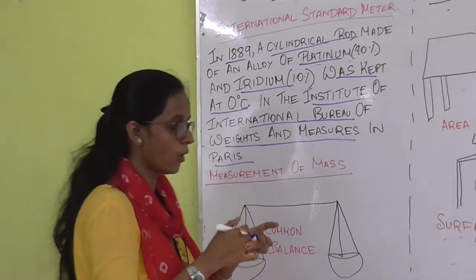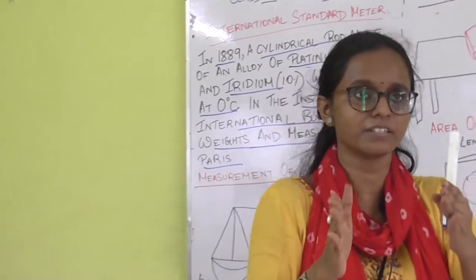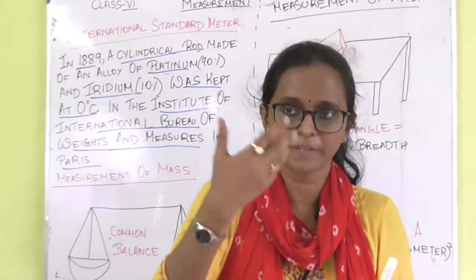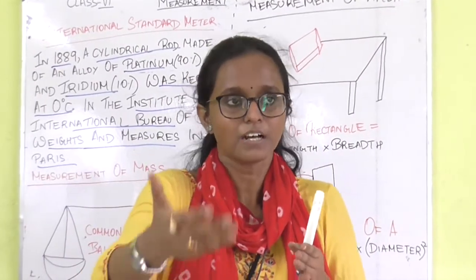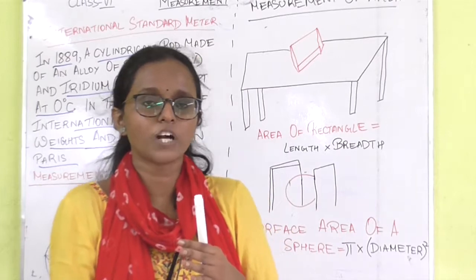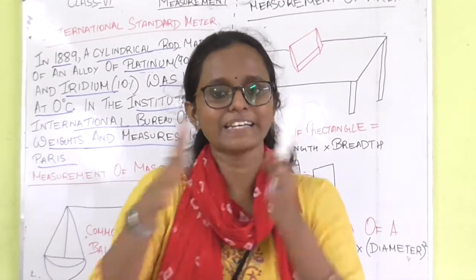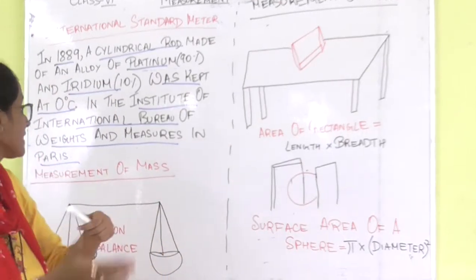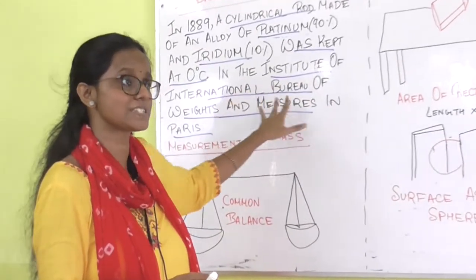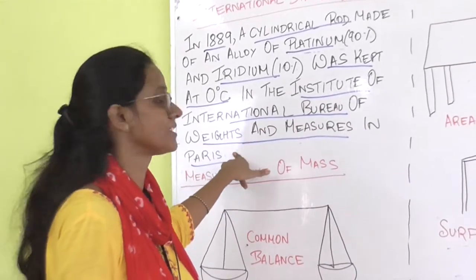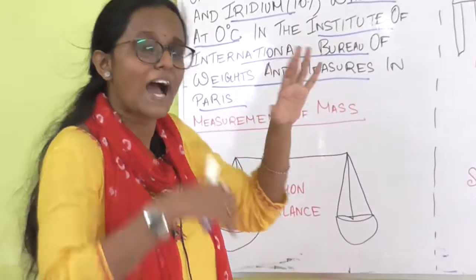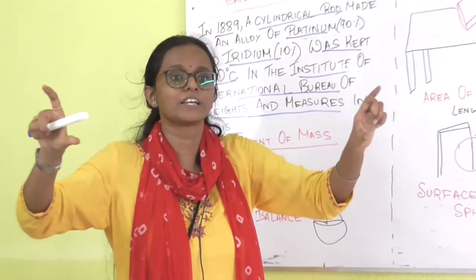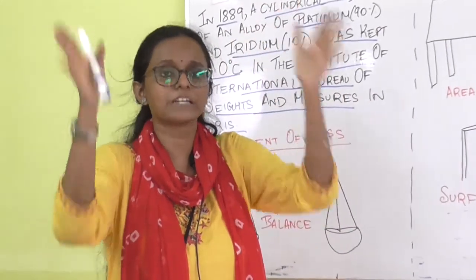In order to keep this international standard of the unit constant, an alloy was invented. That is made up of platinum and iridium. It is kept in the International Bureau of Weights and Measures in Paris. Why is it kept over here? Because in order to keep the international unit, or the measurement, constant.